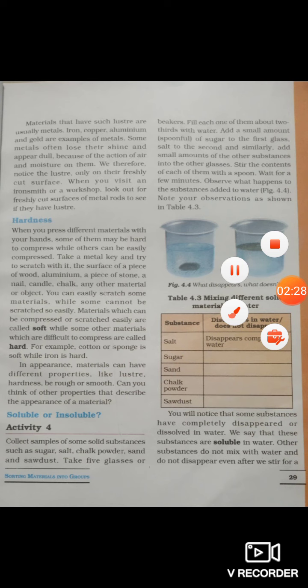Stir the contents of each of them with a spoon. Wait for a few minutes. Observe what happens to the substance added to water. Note your observations as shown in table 4.3. Here we have a list of material soluble and insoluble in water. For example, sugar and salt are soluble in water, whereas sand, chalk powder, sawdust, mustard oil and coconut oil are insoluble in water. Understood?